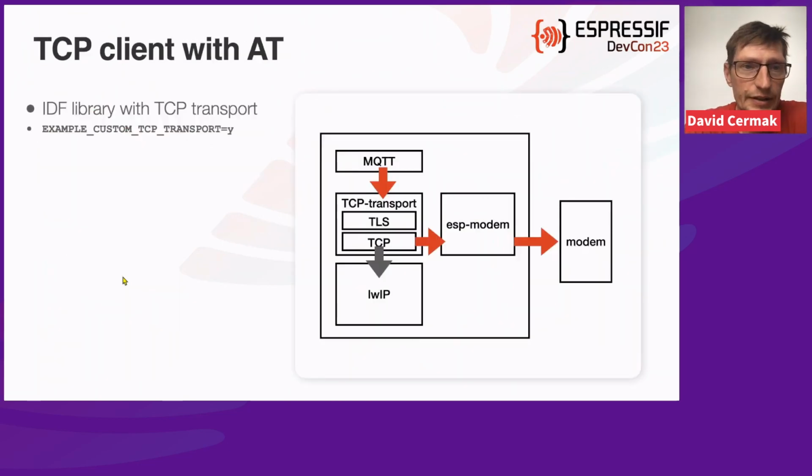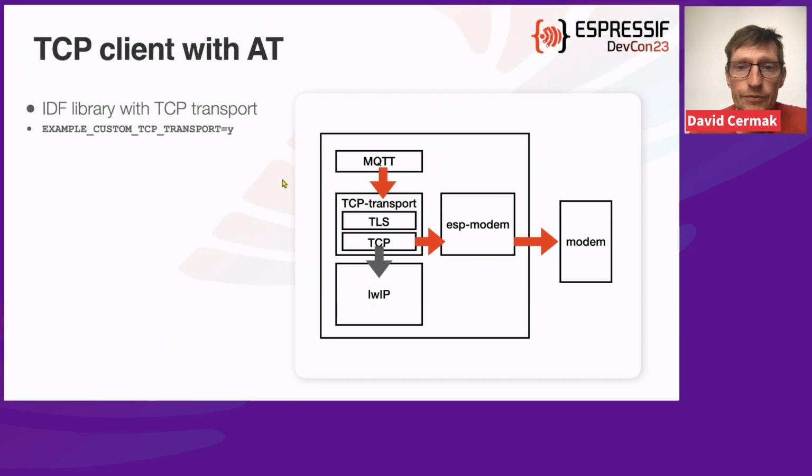Now, just a few notes about this TCP client with AT. I've already mentioned that was the solution of using commands and network simultaneously, but only using AT commands. And I mentioned that there are two drawbacks, that for that we need to implement our own protocol library, but here are some workarounds for how we can address this drawback.